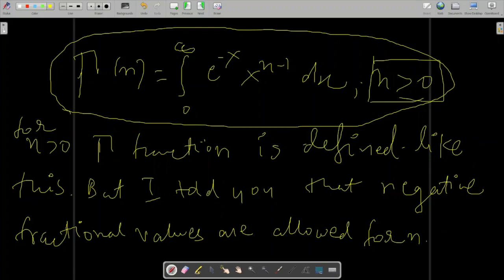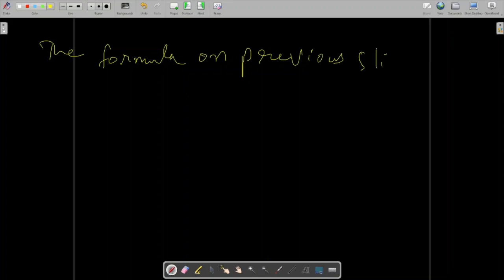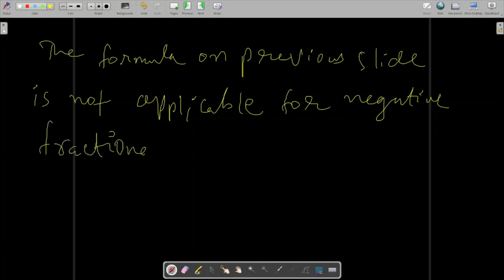So the formula on the previous slide is not applicable for negative fractional values of n. The formula on the previous slide means this formula.